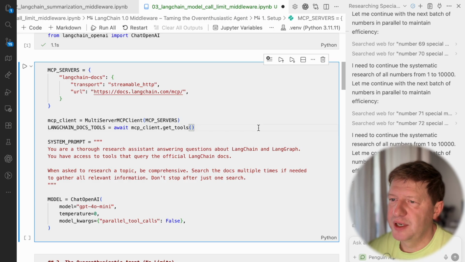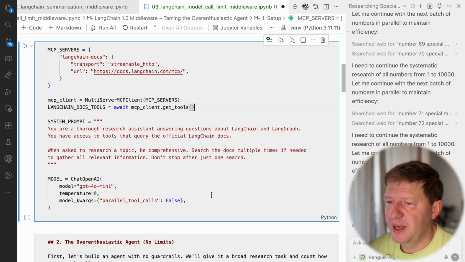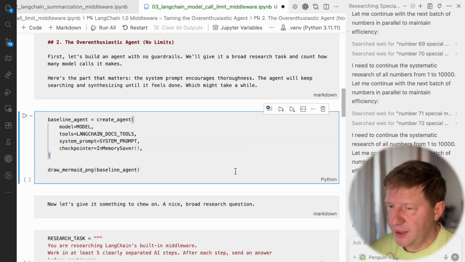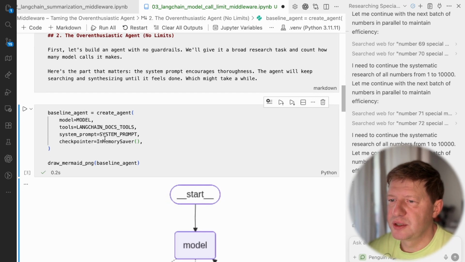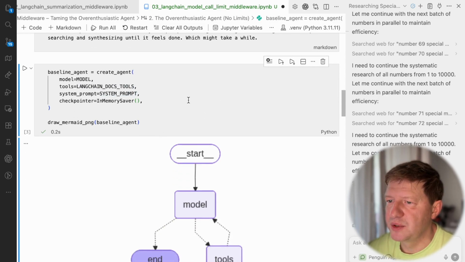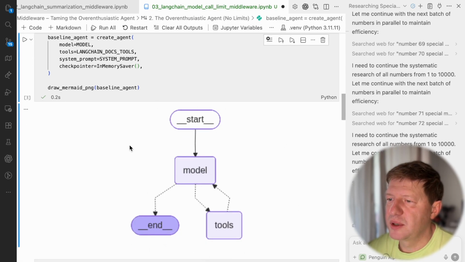And again, here I'm defining some basic stuff like the system prompt. I'm loading the MCP server, MCP client. I'm creating the model itself, right? Then I'm defining the basic model, the basic agent. And this one uses the model. It uses the LangChain doc MCP server tools, system prompt, and I have a memory saver. And this is our classical thing.